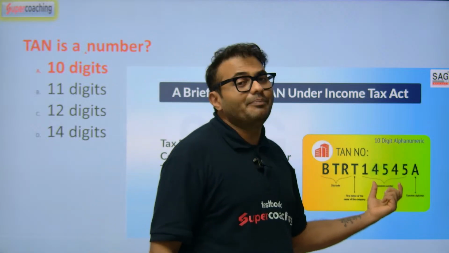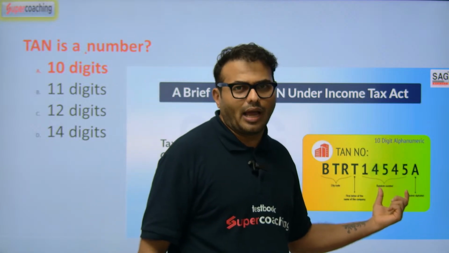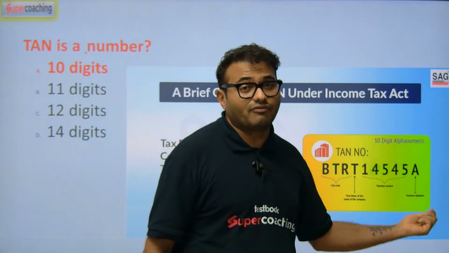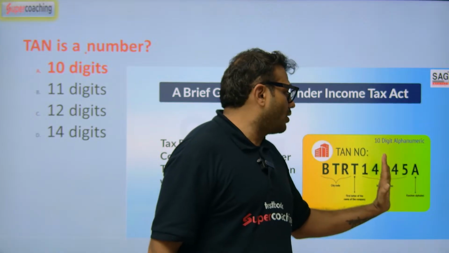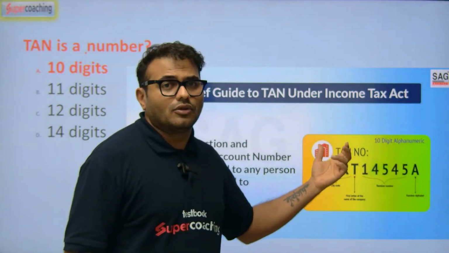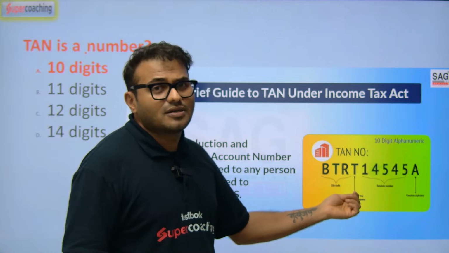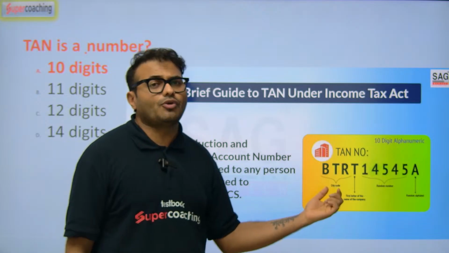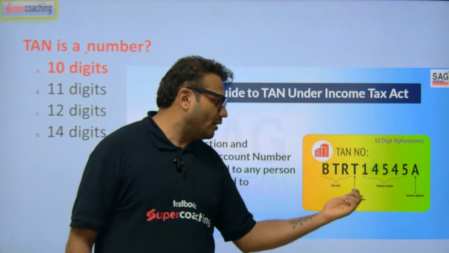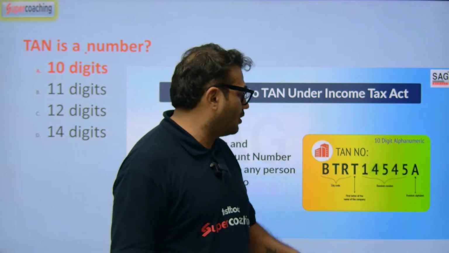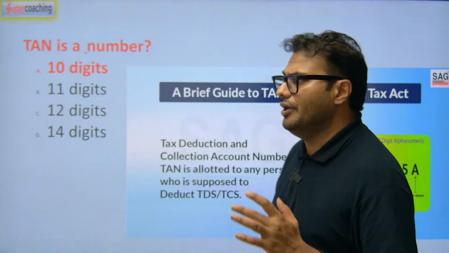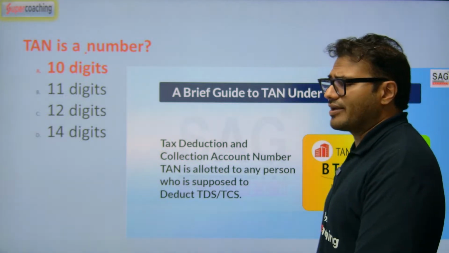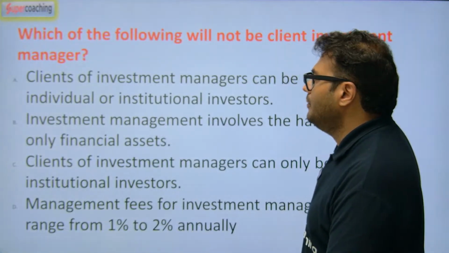And then random numbers are there, random numericals, and last, another alphabet called a random alphabet. So the last six are random: the random five digits or numericals and the random alphabet. Initially is a city code, and the one alphabet is regarding the first letter of the name of the company. So that is the TAN concept we have used for tax deduction and tax collection at source. I'll go to the next point.